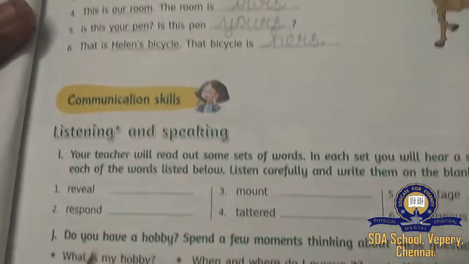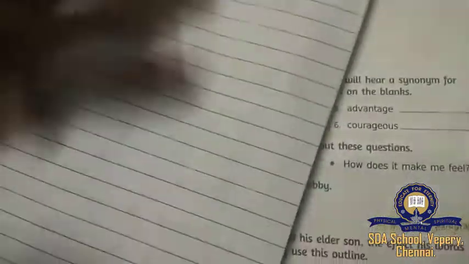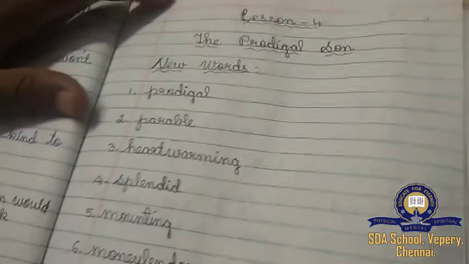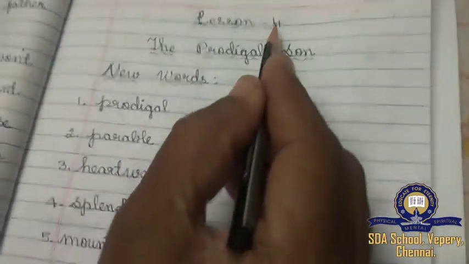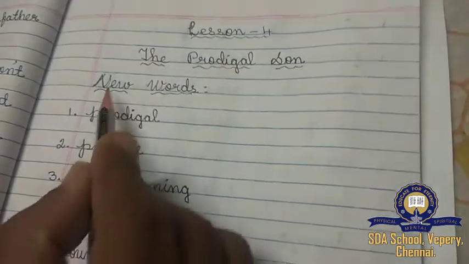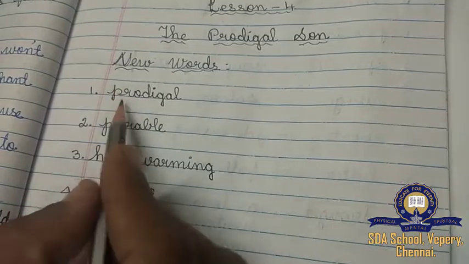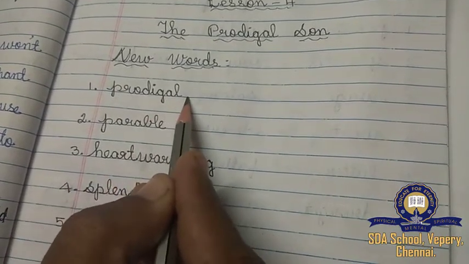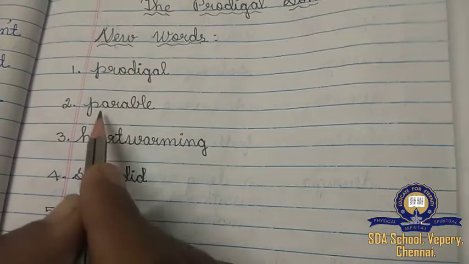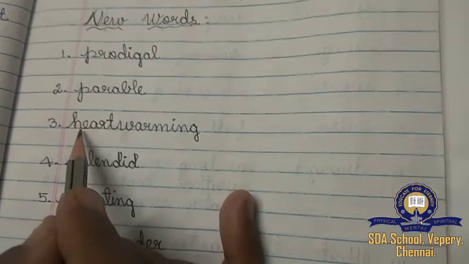Okay. Now we'll see the new words and the question answers. Okay, children? You have to write lesson 4, The Prodigal Son, and then new words. Write neatly in neat handwriting. Prodigal, P-R-O-D-I-G-A-L. Parable, P-A-R-A-B-L-E.